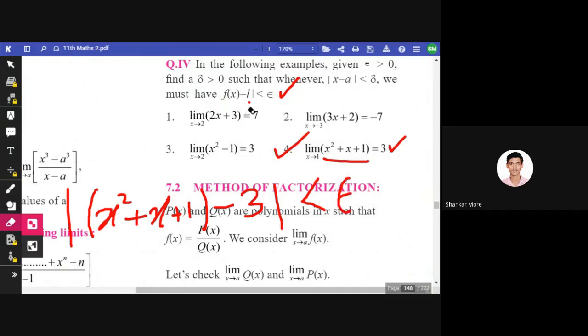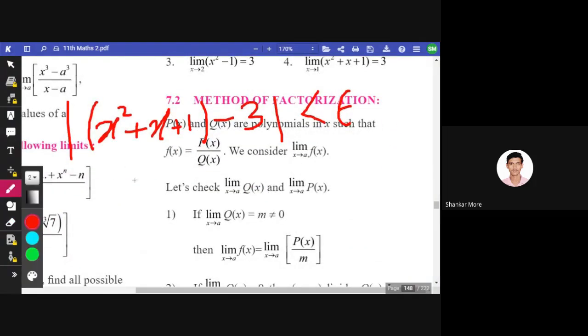Now you can solve for x. Let me show how to solve. This will become x square plus x minus 2, smaller than epsilon. So this is a quadratic equation.